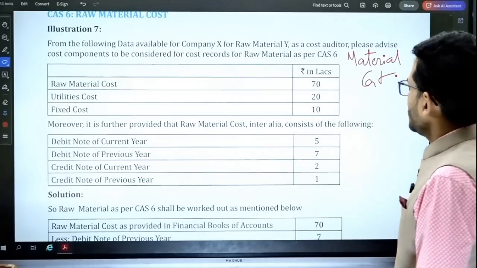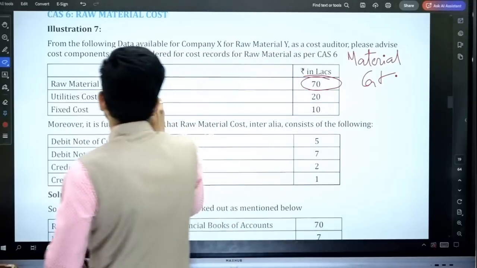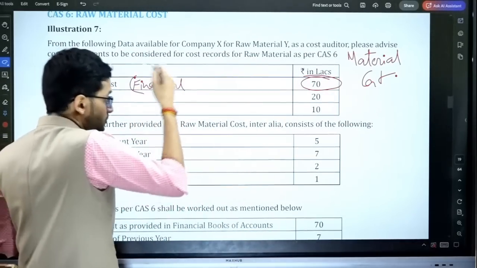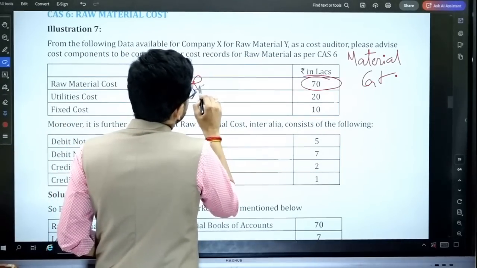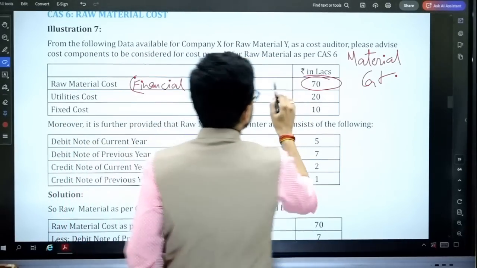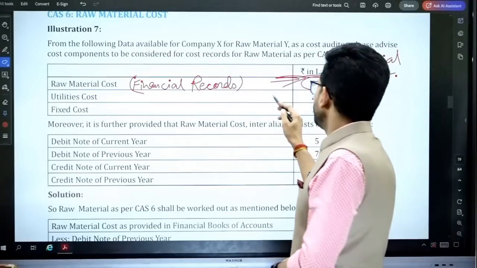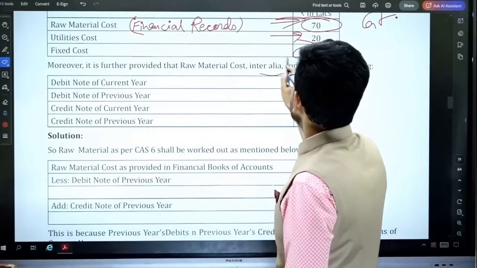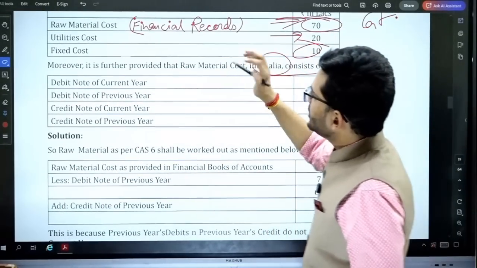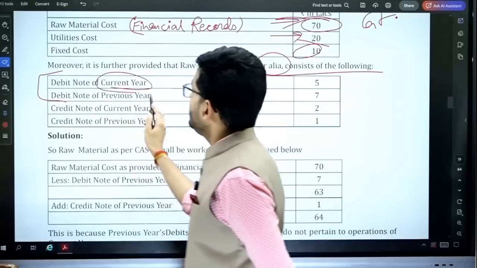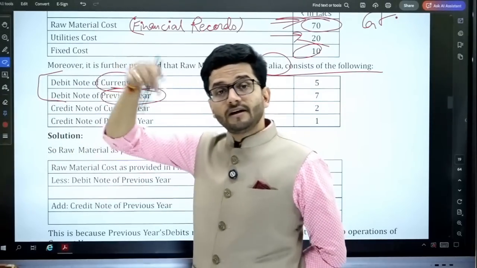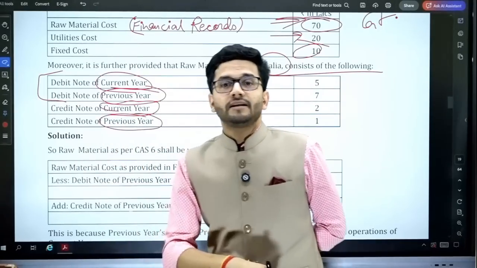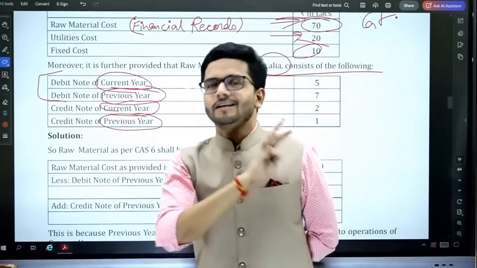Now raw material cost is given to you as 70 lakhs, and of course this would be the raw material cost appearing in the financial records, because the raw material cost as per costing records has to be computed by us. Utilities cost is also given, 20 lakhs. Fixed cost is given, 10 lakhs. Moreover, it is further provided that raw material cost inter alia consists of the following. So raw material cost has two debit notes in it, one for the current year and one for the previous year. Then we have credit notes of the current year and of the previous year.